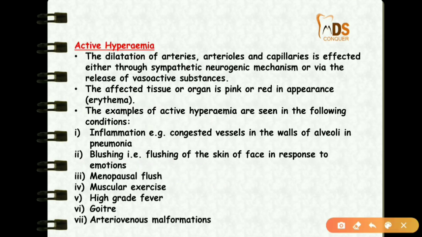Active hyperemia includes dilatation of the arteries, arterioles and capillaries, and the affected tissue or organ is pink or red in appearance. The following are examples: inflammation, blushing, menopausal flush, muscular exercise, high grade fever, goiter, and arteriovenous malformations. These are the examples of active hyperemia.